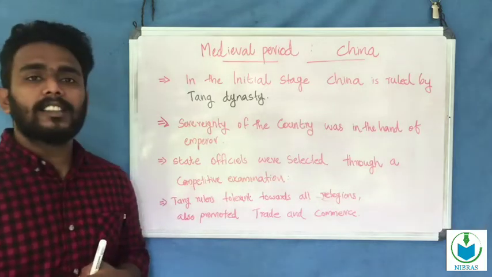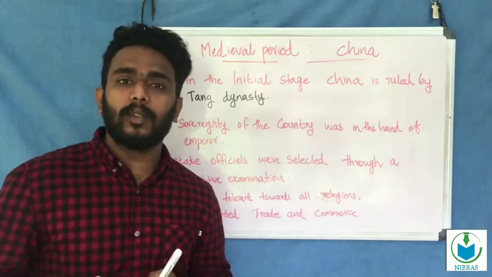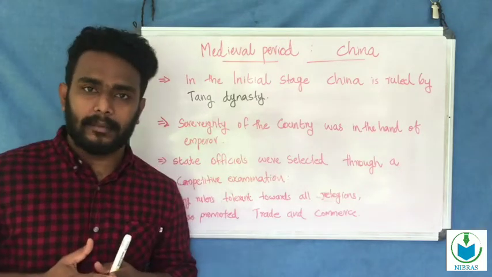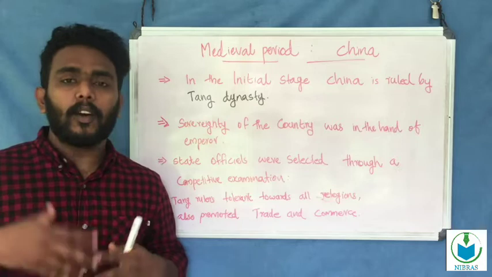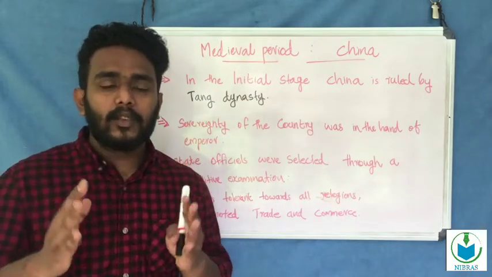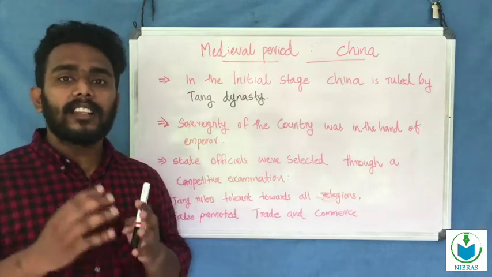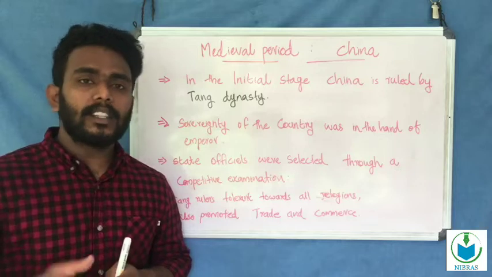The state officials or officers were selected through competitive exams, because they wanted accurate and efficient officers for their state offices.